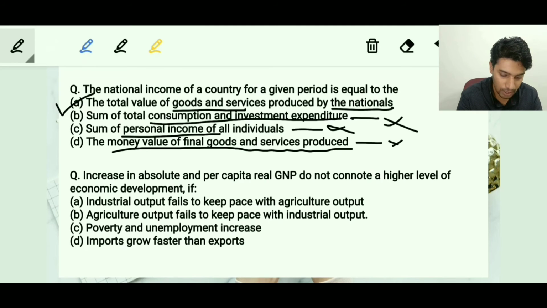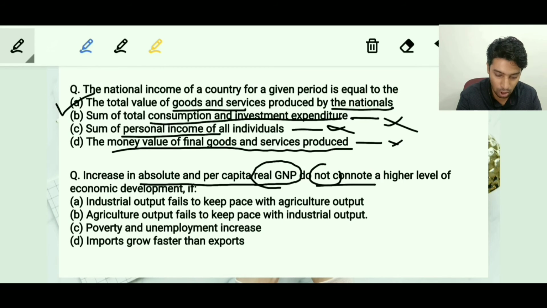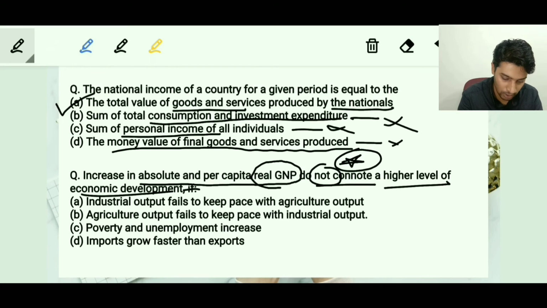The next question is about increase in absolute and per capita real GDP. So it's talking about real GDP. Do ensure that you highlight these words in the examination: do not connote a higher level of economic development. Why? Let's try to understand this.